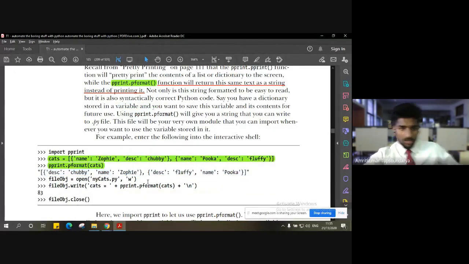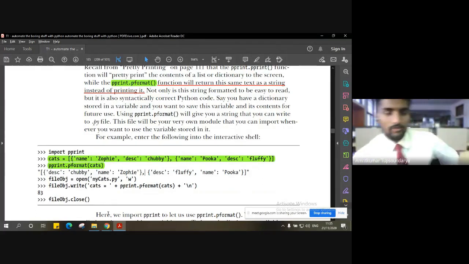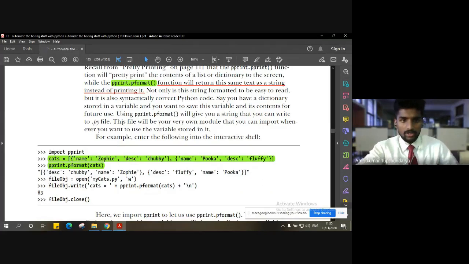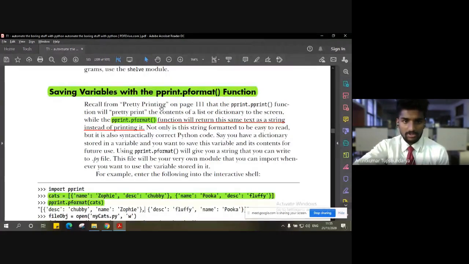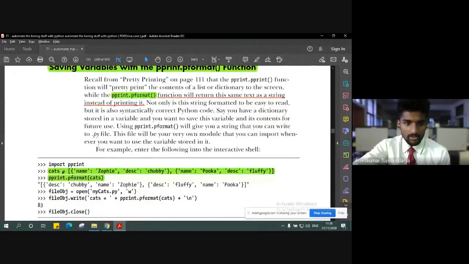Right? This is a string. How? We'll see that. Now, first things first, we have to import the module, right? So here the main module is pprint, which stands for pretty printing. So we import pprint, we create a list, cats is equal to so and so, and inside of that we have a dictionary with a key, name, followed by the value Zophie, and then another key, description, followed by the value chubby, which is just the description for a cat